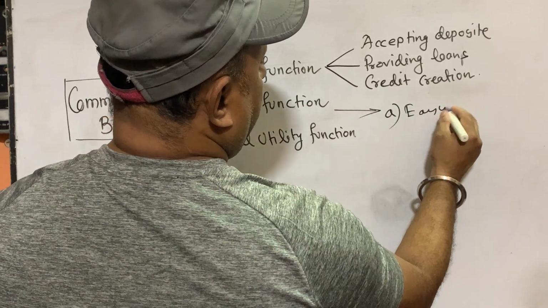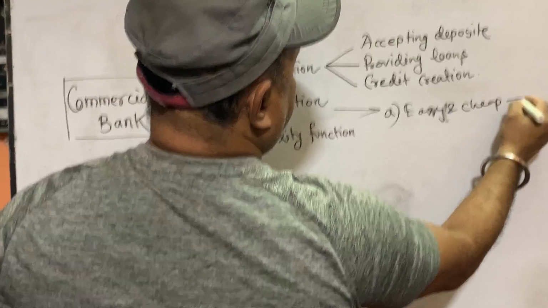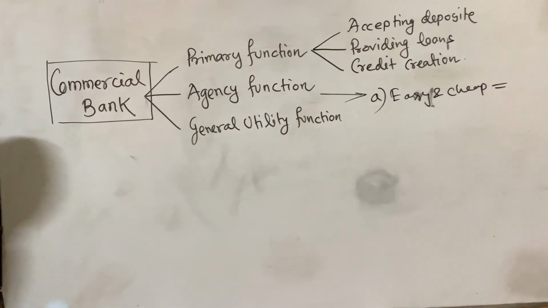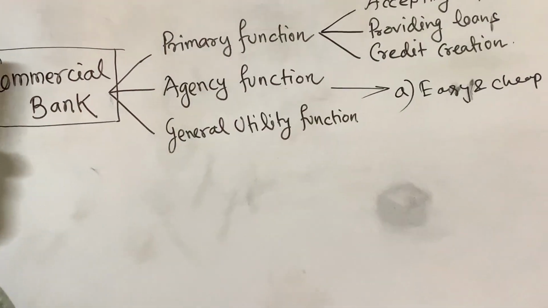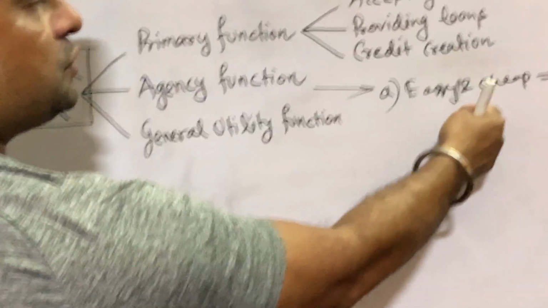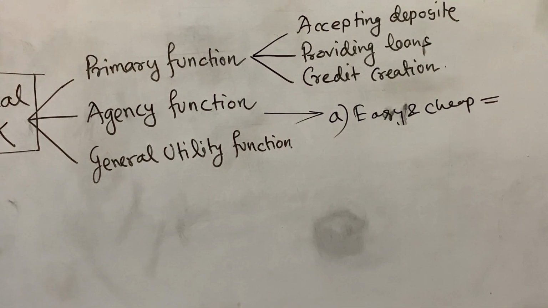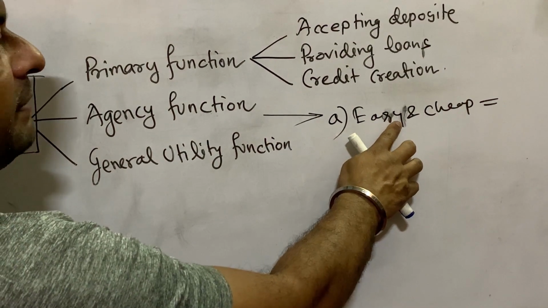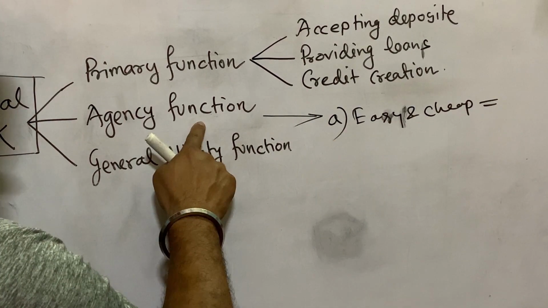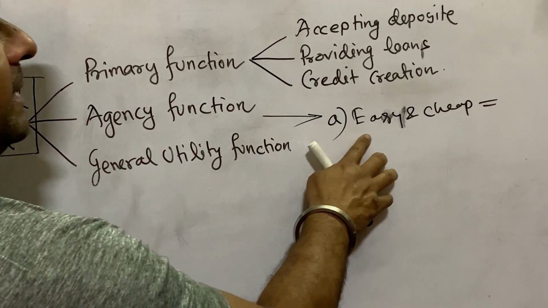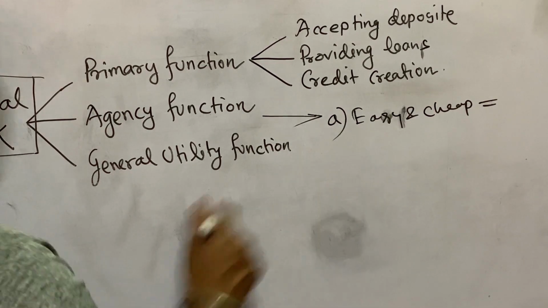The first agency function is easy and cheap transfer of funds. By using a commercial bank we can easily transfer our funds from one person to another, from one place to another. This is easy transfer of funds by using cheque and draft, and in making a cheque and draft, the bank charges some money. On behalf of us, the bank safely transfers our funds from one person to another through cheque and draft.